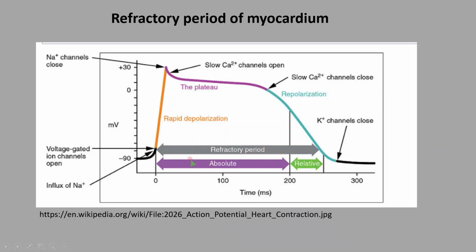This refractory period is divided into two, absolute and relative. It is impossible to excite a cell when it is in the absolute refractory period. However, when the cell is in the relative refractory period, a strong stimulus can excite the cell.